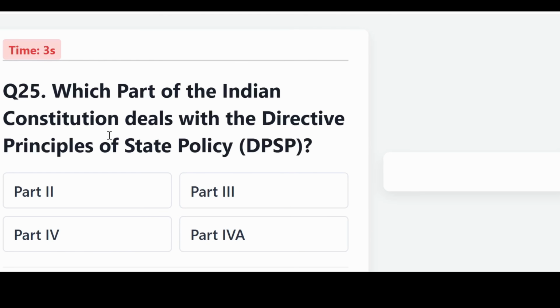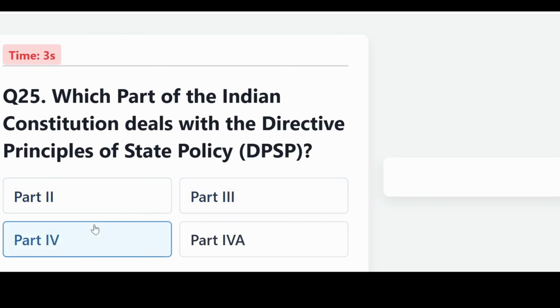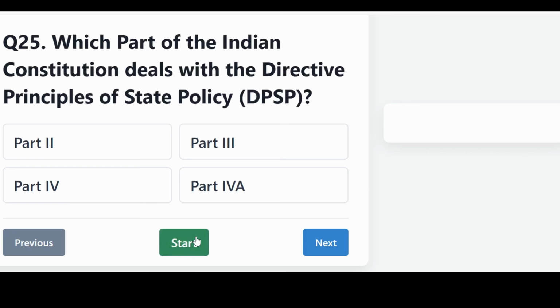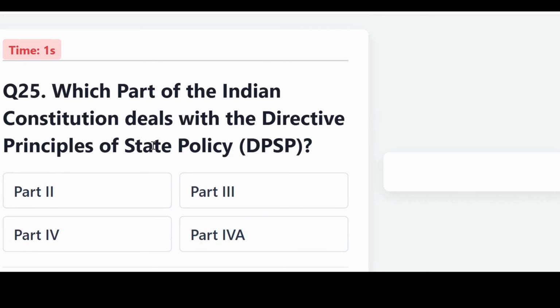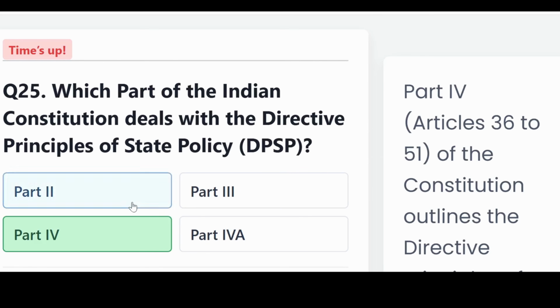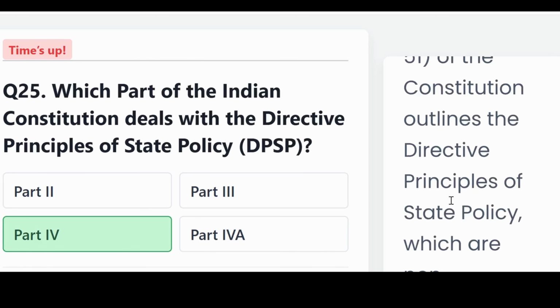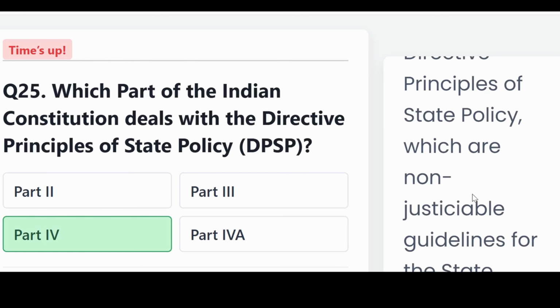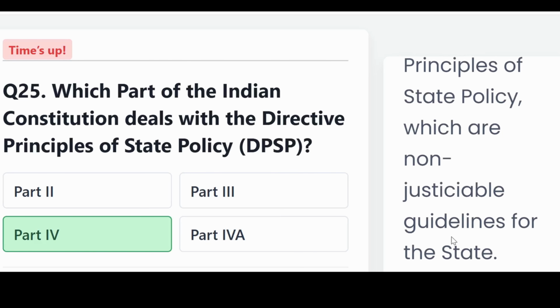Which part of the Indian Constitution deals with the Directive Principles of State Policy, also known as DPSP? Is it Part 2, Part 3, Part 4, or Part 4A? And the correct answer, Part 4. Part 4, that is Article 36 to 51 of the Constitution, outlines the Directive Principles of State Policy, which are non-justiciable, that is guidelines for the state.